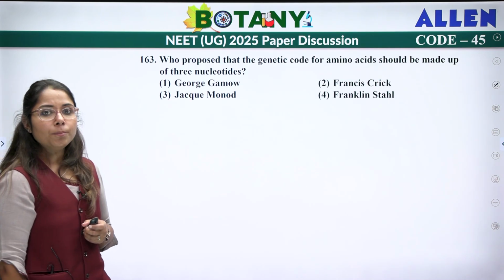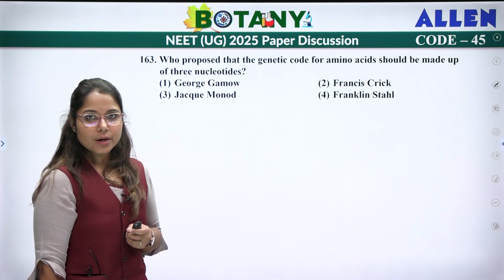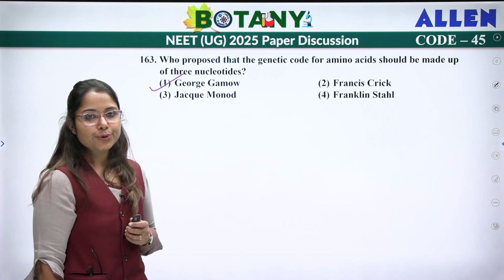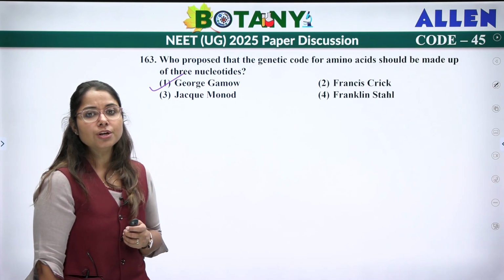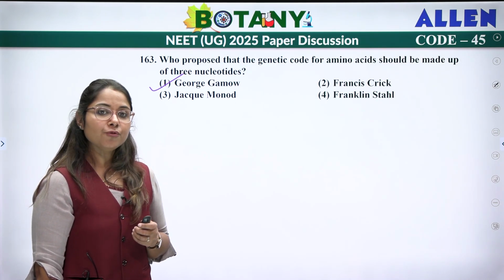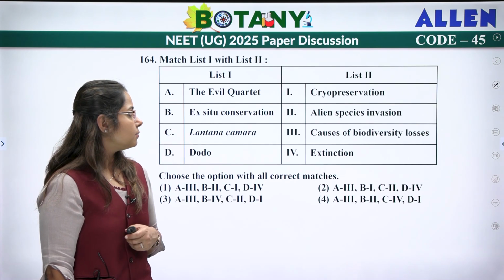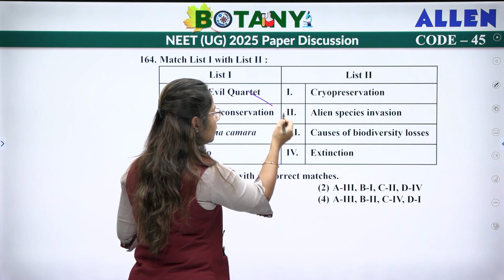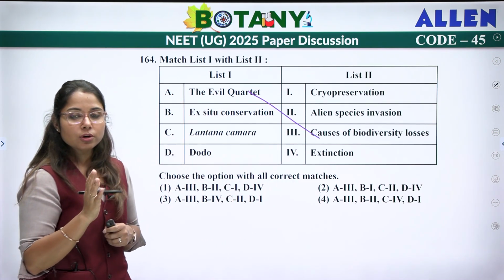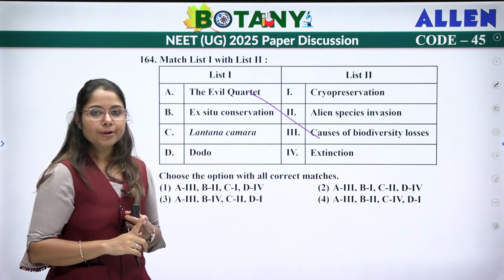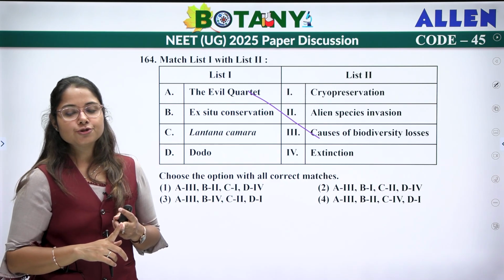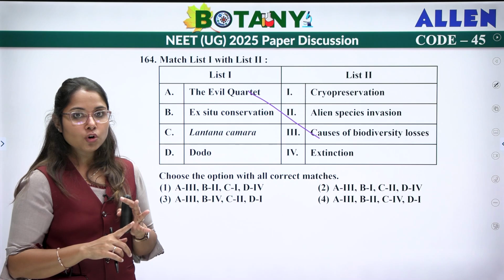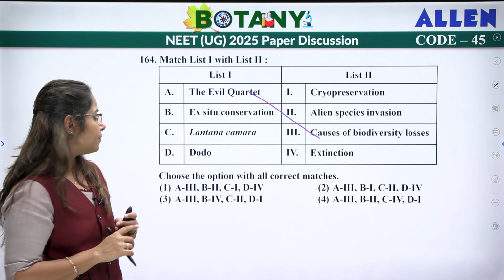Next, who proposed that the genetic code for amino acid is made up of 3 nucleotides? That is George Gamow. He was the one who proposed that the genetic code for an amino acid is made up of 3 nucleotides. Next, the evil quartet. The evil quartet is the cause of biodiversity loss. So 4 are there: habitat loss and fragmentation, over-exploitation, co-extinction, as well as alien species invasion. So 4 reasons cause the biodiversity loss.